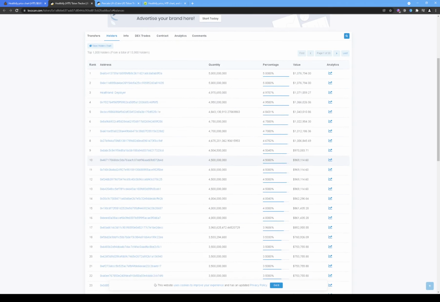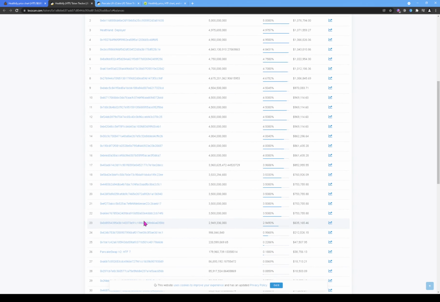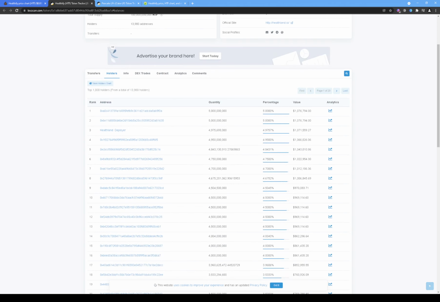And if we go all the way down, we can see roughly 23 wallets are holding more than 3% of the token supply. So I think this token is gonna get a lot of negatives on the different tools that I run, because I always tell you guys that for any coin I think about getting involved in, I always try to have the top 5 holders have less than 20% of the token supply. But here we can see that the top 5 holders already have roughly 20% of the token supply.